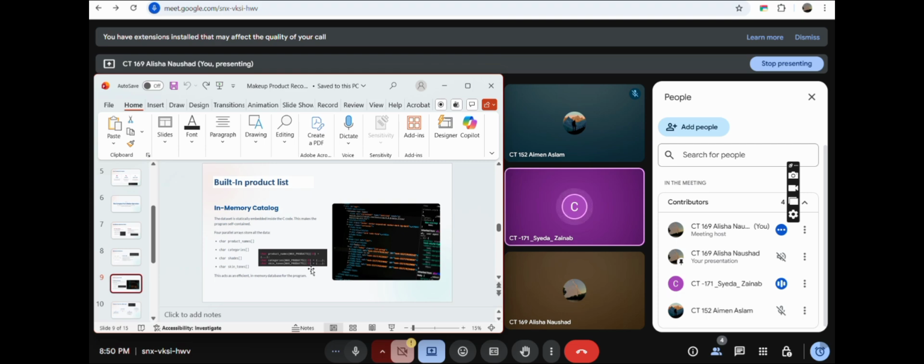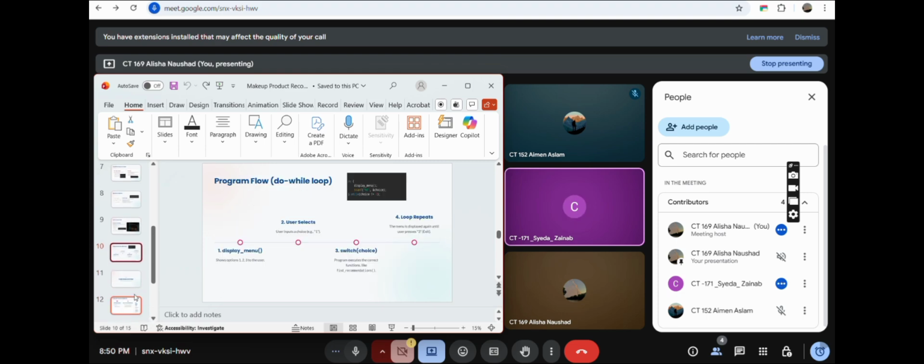Now the next slide of program flow and do while loop. The whole program runs inside a do while loop. This is necessary to understand because this loop shows the main menu again and again until the user chooses to exit. It also allows the user to check multiple categories or see all the products without restarting the program. Here I've mentioned the code as well.